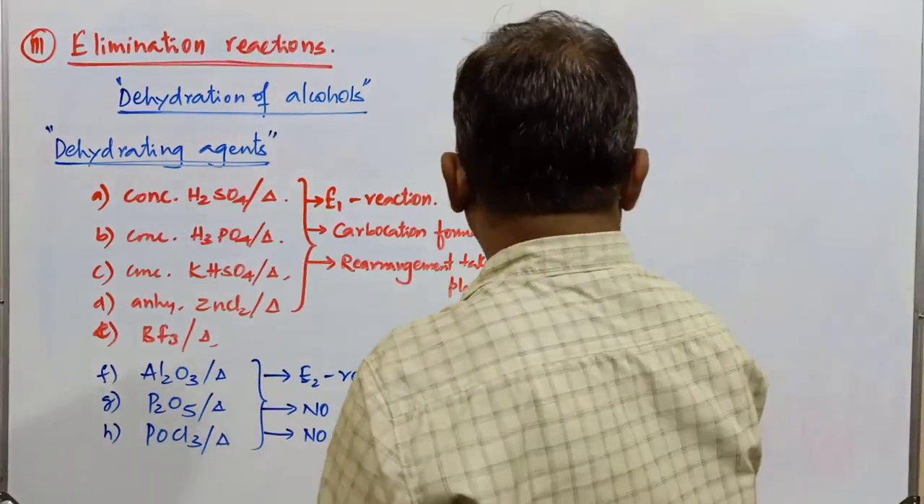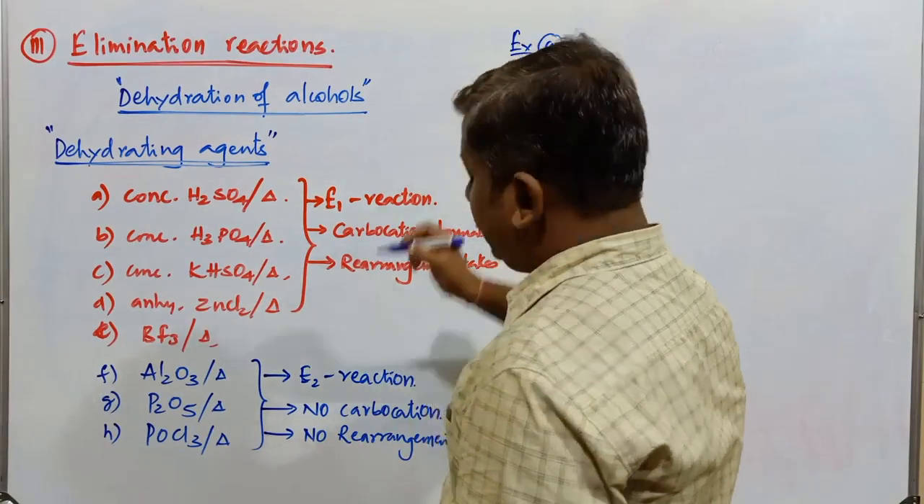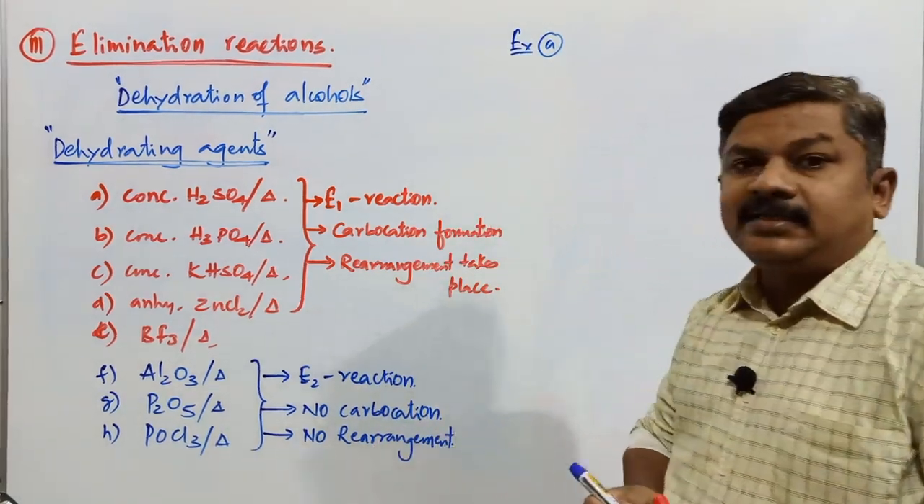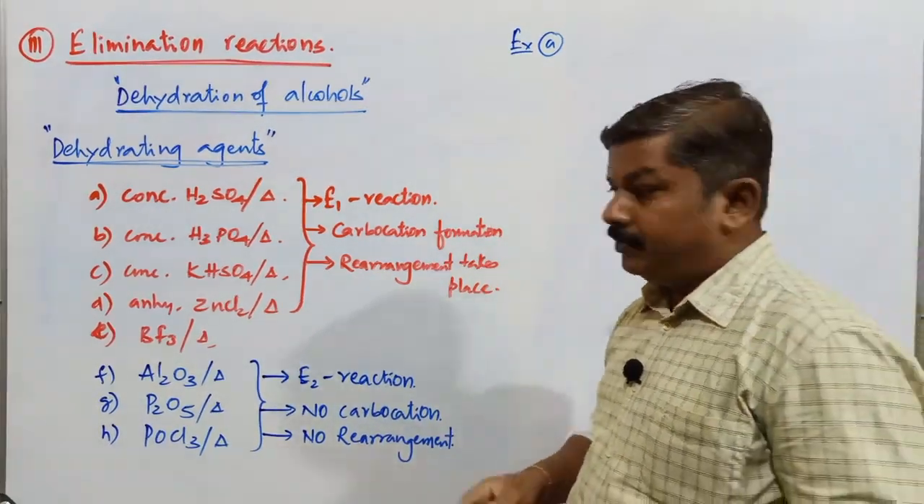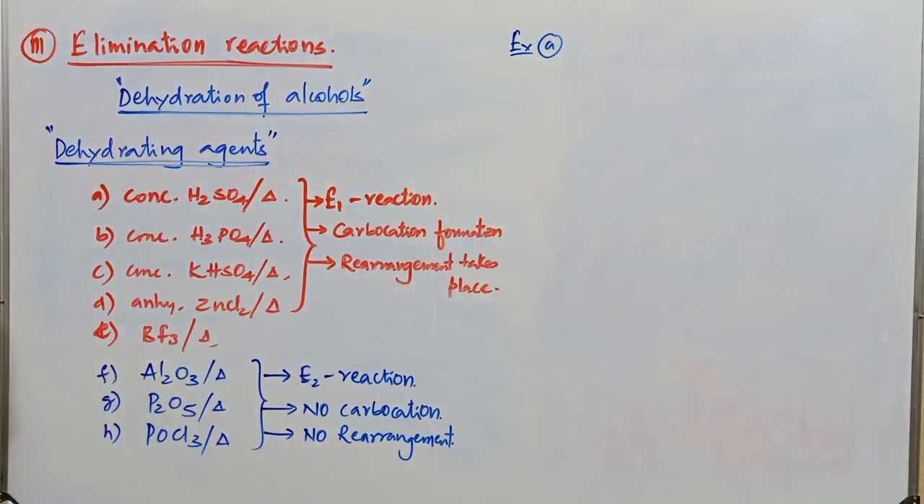Let us go with some of the examples here, how this particular dehydration takes place in case of alcoholic compounds. First you copy all these reagents. I'll explain with some of the examples. Copy it first.